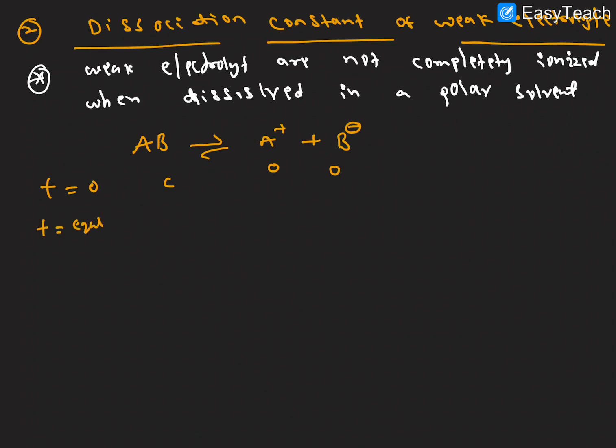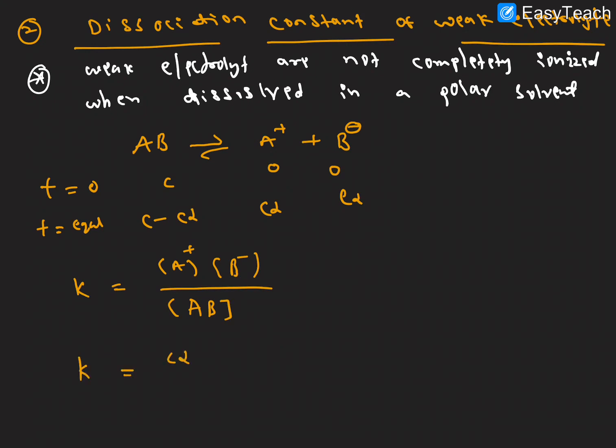At equilibrium it is dissociated into C minus alpha C, alpha C, alpha C, so some amount of dissociation takes place. The Ka or Kc, for a weak base we take Kb, for a weak acid Ka, the dissociation constant of a weak electrolyte, base or acid, so simply we take K. K is equal to the equilibrium constant: the product concentration divided by the reactant concentration, by AB.